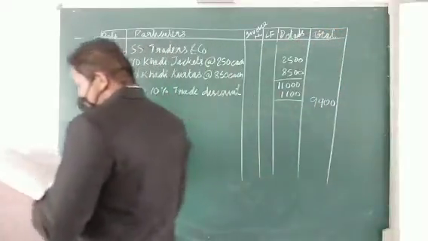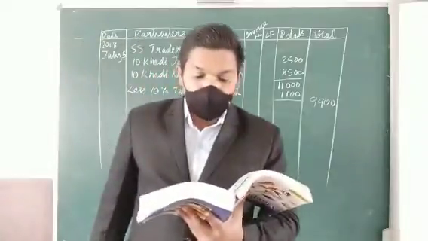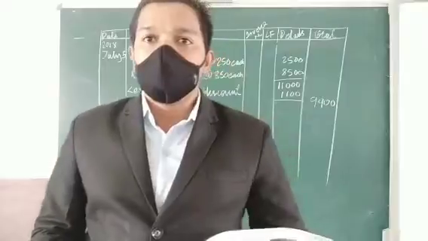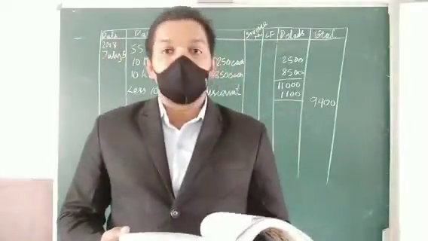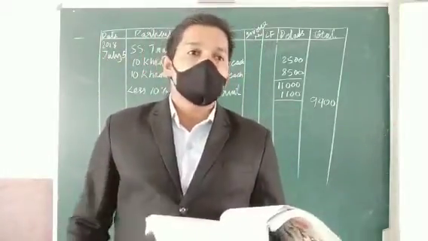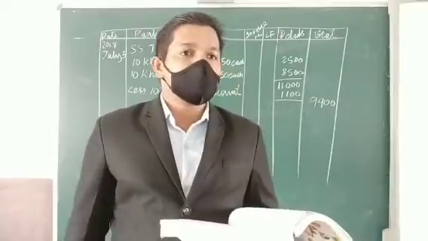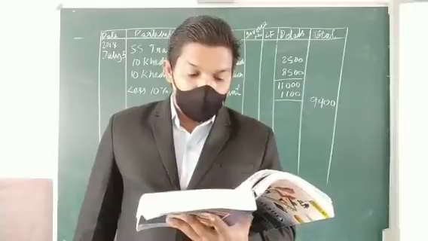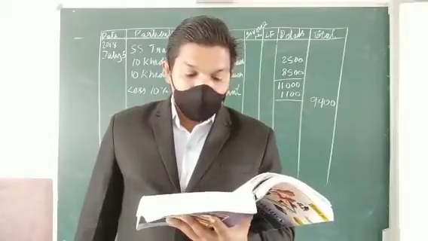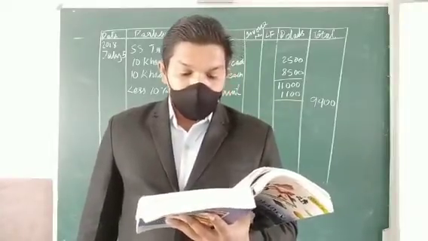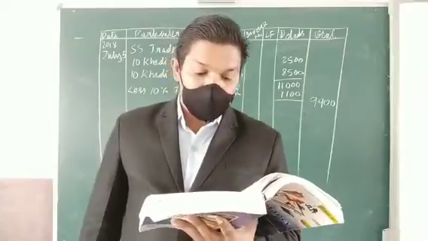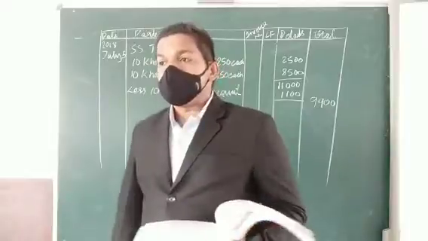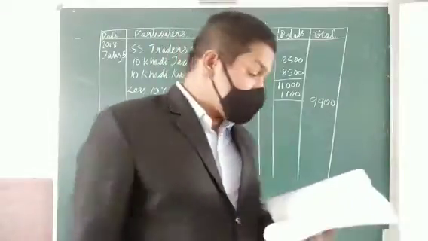Then next transaction is there. Sold to Raja for cash 15 khadi sarees at 250 rupees each. So here it is written there for cash. So it is a cash transaction, and we need not enter it into the book. Then next one, July 20, sold to Mohan and Company 5 cotton sarees at 2,200 each, and 10 khadi caps at 80. So this transaction is a trade credit transaction, so we have to enter this one.